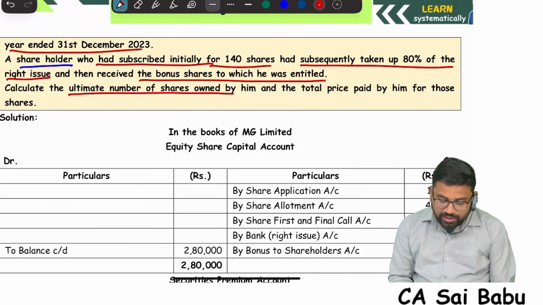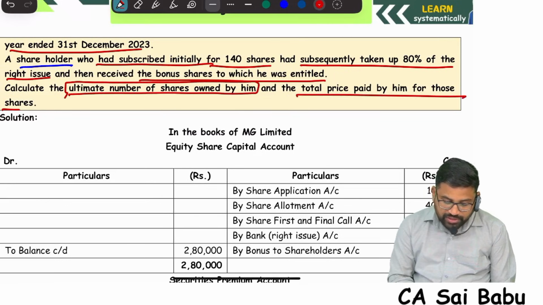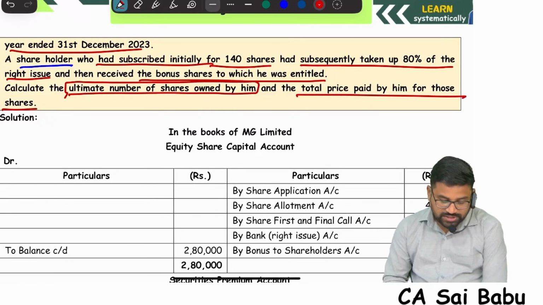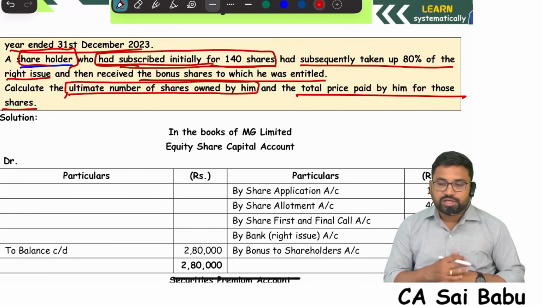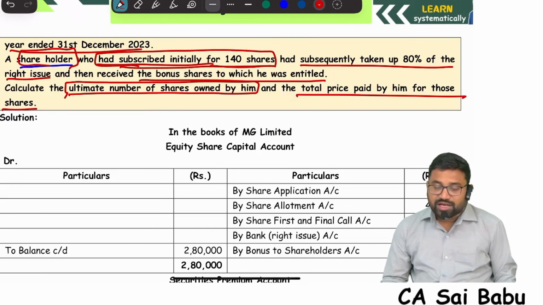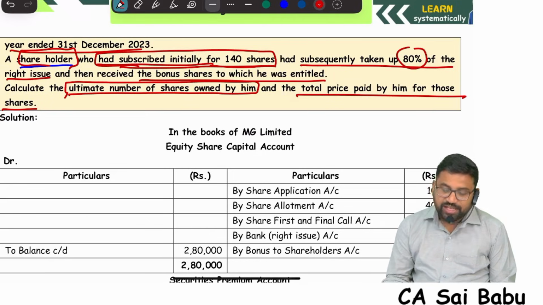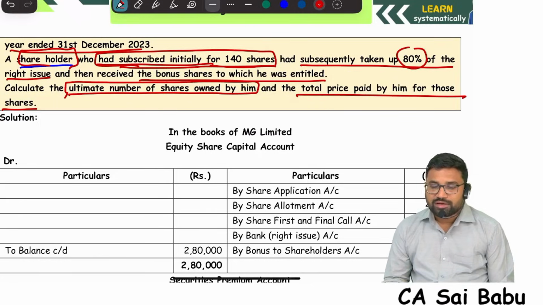Calculate the ultimate number of shares owned by him and the total price paid by him for these shares. There is one shareholder who subscribed initially 140 shares in the public issue. Next, when the company offered right shares, he subscribed 80% of the right offer. Then bonus shares. Now they are asking how many shares that person will have now. We need to calculate. Very simple.